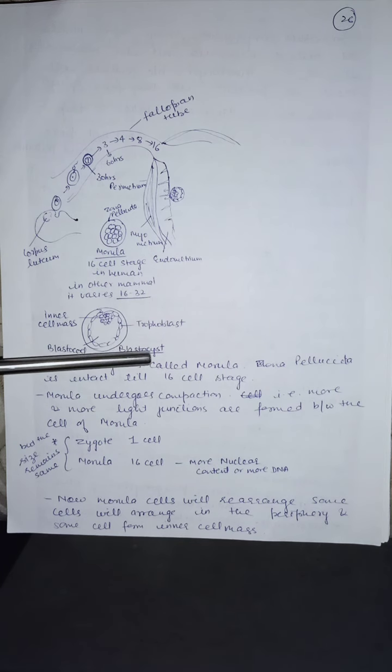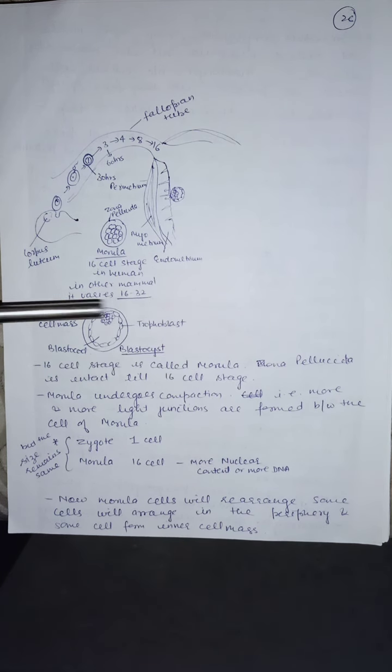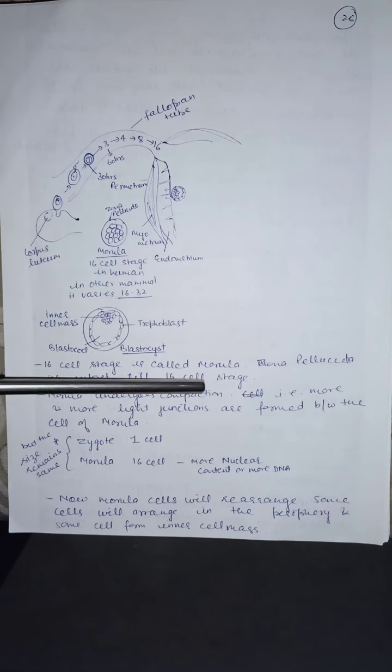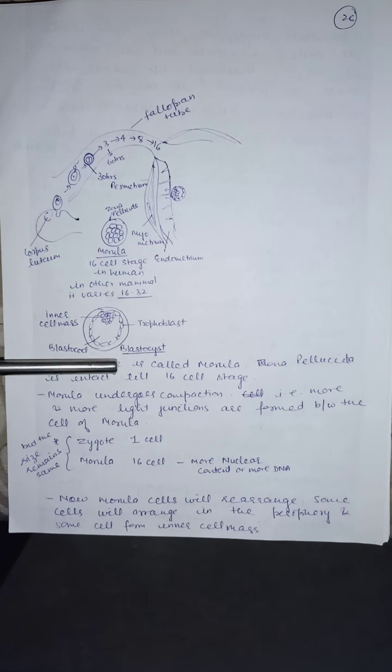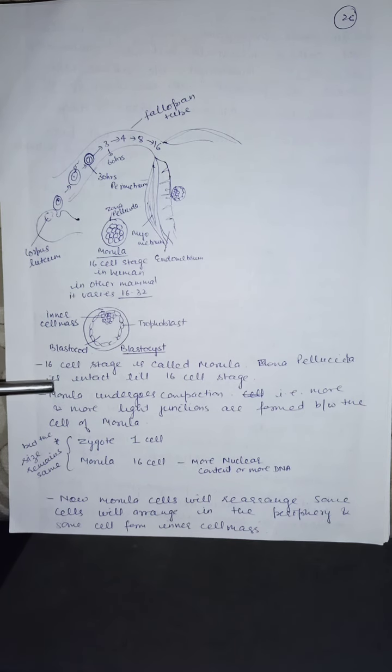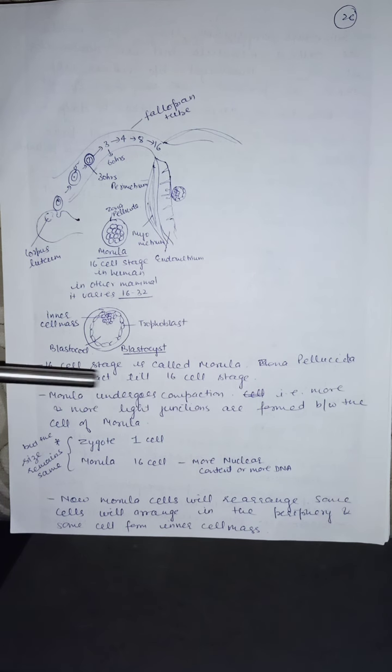So the 16 cell stage is called morula. Zona pellucida is intact till the 16 cell stage. Morula undergoes compaction. Morula undergoes compaction means the number of cells is increasing, so they will be tightly packed. More and more tight junctions are formed between the cells of the morula.